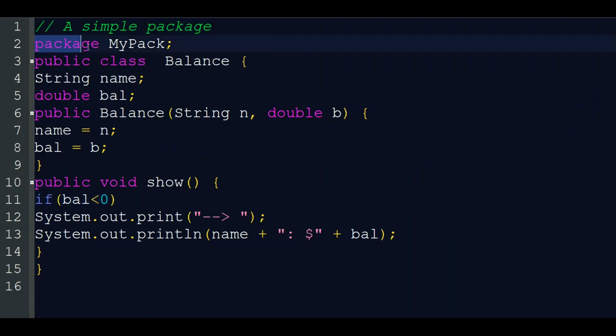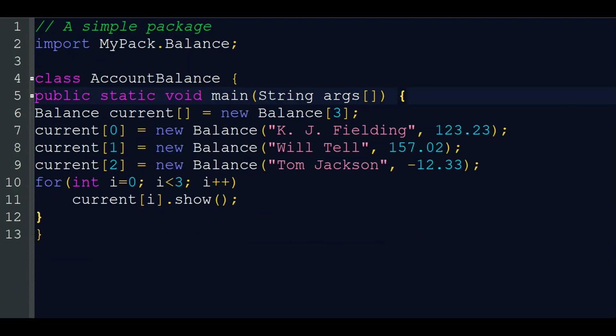For creating a package, we write package mypack like that. For importing an already defined package, we write import mypack.Balance. Mypack is the name of our own folder or package.